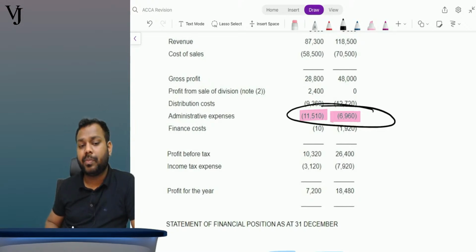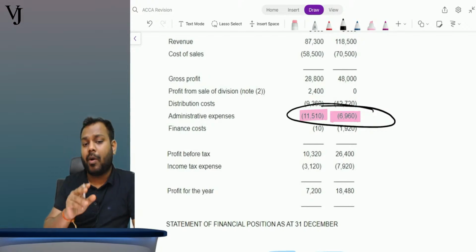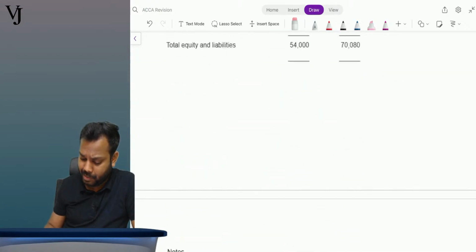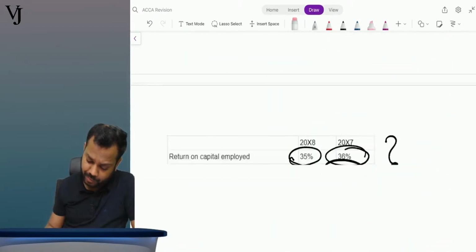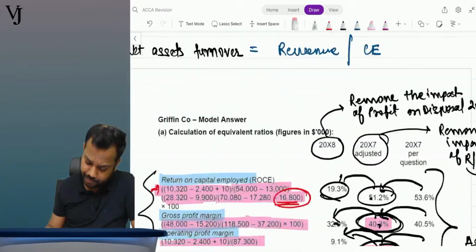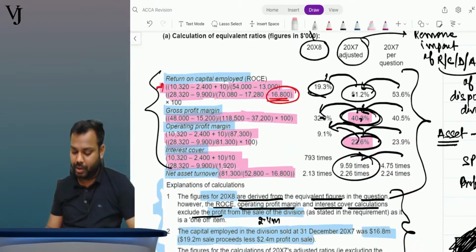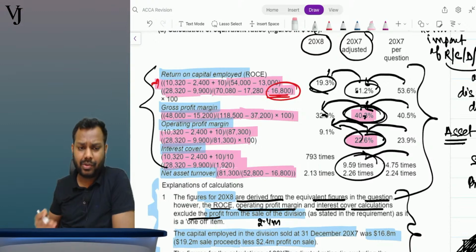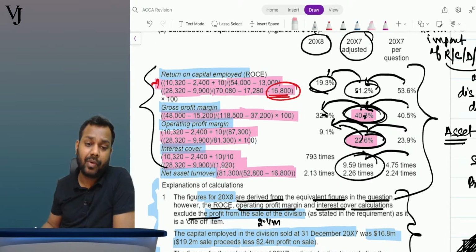For ROCE, it could be that the capital employed is increasing or operating profit is decreasing. Operating profit decreasing could be one of the reasons. Capital employed is increasing? Where is capital employed increasing? Show me. Come to the ratio. Rather, I can say that the capital employed is decreased, not increased, decreased. So that is not one of the reasons. Okay. Reduction in the operating profit is the reason.